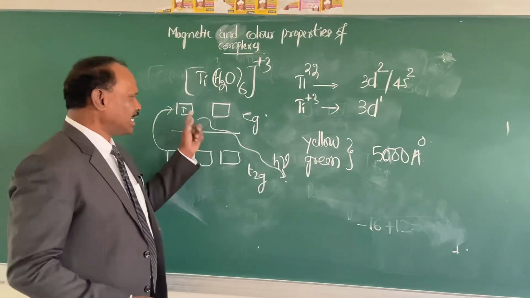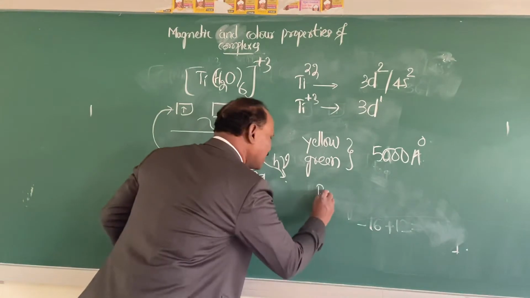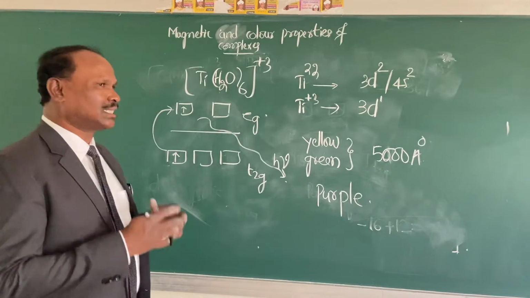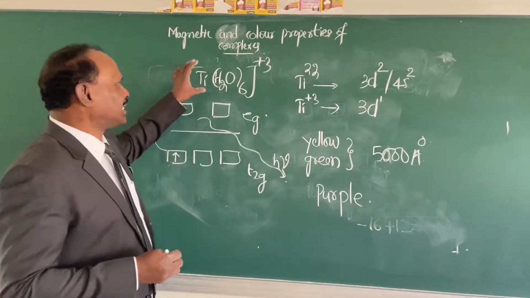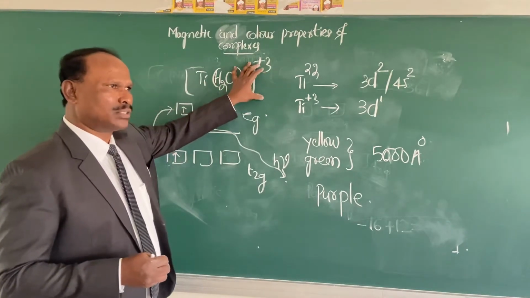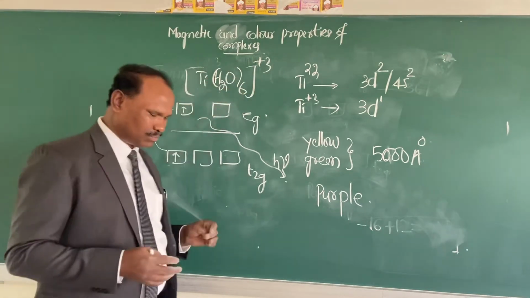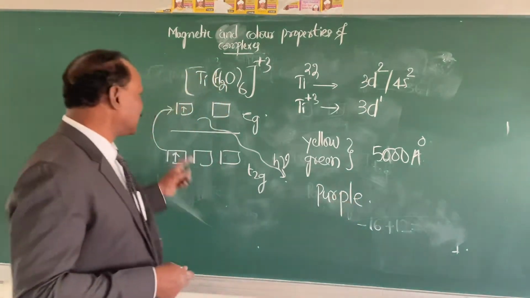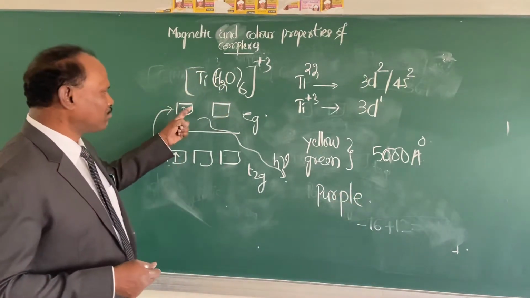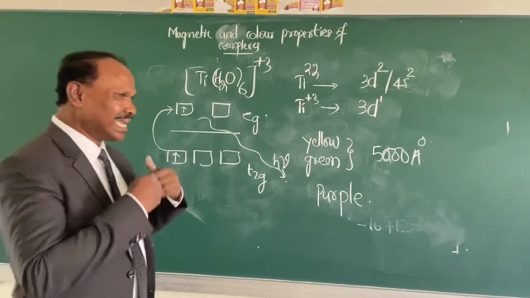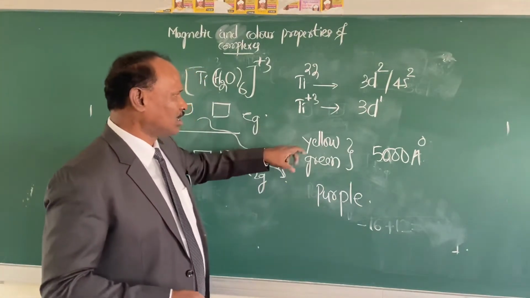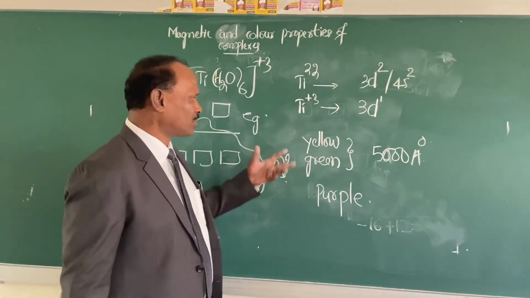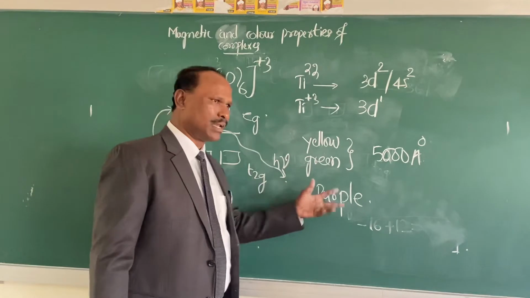So that emitted radiation is purple in color. Therefore, in the lab, if you see the titanium +3 compound, for example, the hexaquo titanium 3 compound, it is purple in color. It is because the excited electron, while coming back to the ground state energy level, emits the complementary color of the yellow and green radiation. So the complementary color of yellow and green is purple.